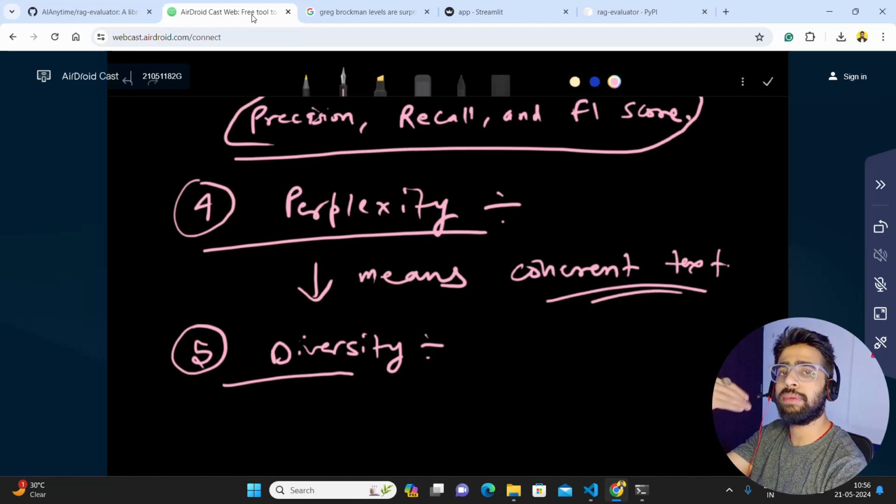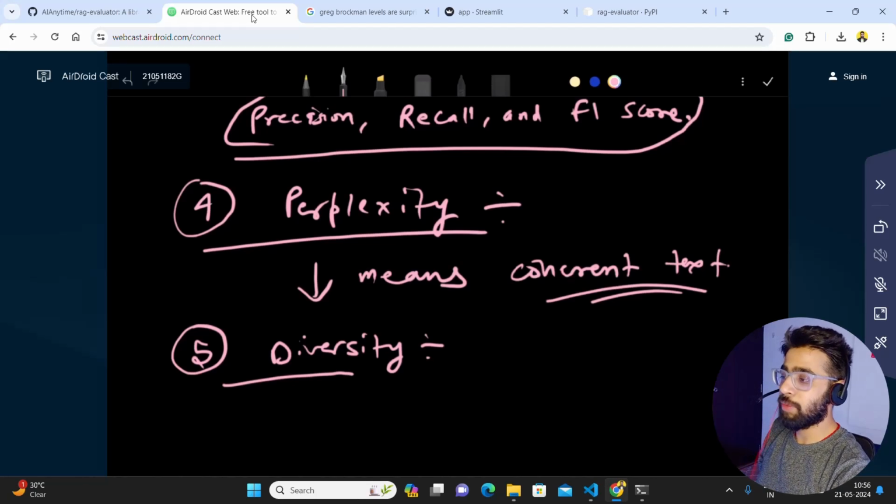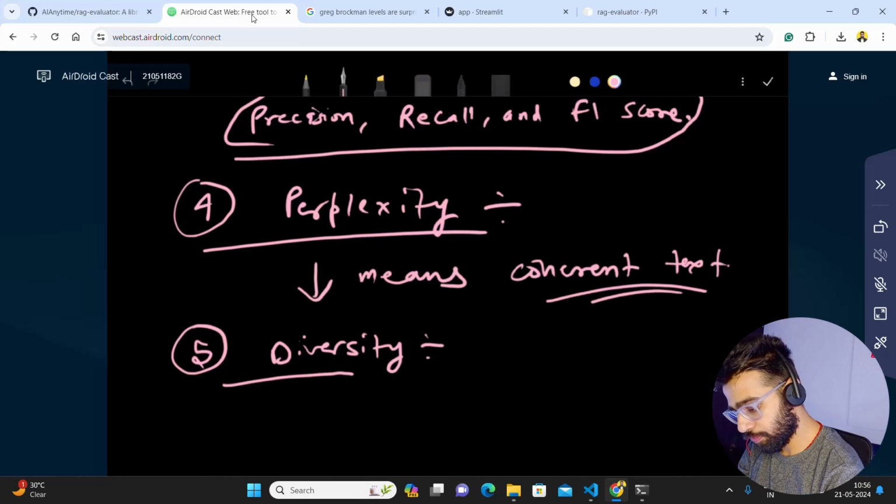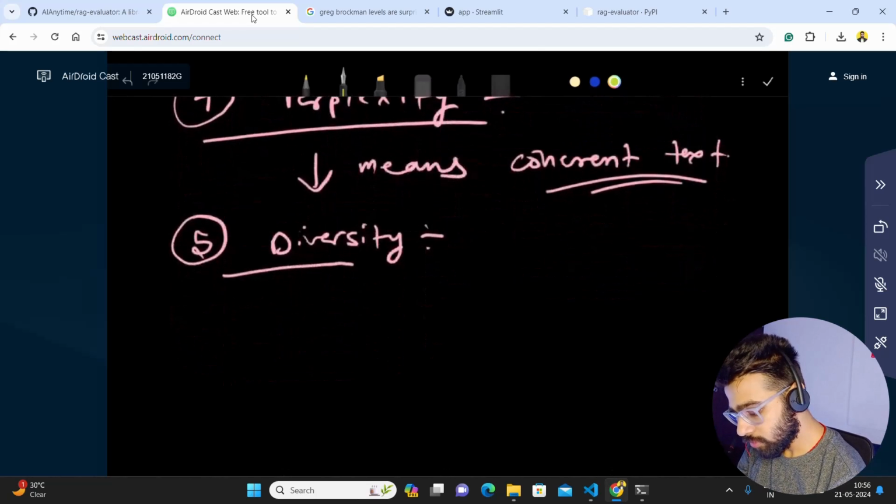If you have more repetitive text, the algorithm will probably say it's not diverse, and that might not be the best way to look at it. But higher diversity indicates a wider range of vocabulary. When you are working with large language models, they will probably have a large vocab if the model is better, and that's how you can measure it. Let me write it over here. So you should look at that.